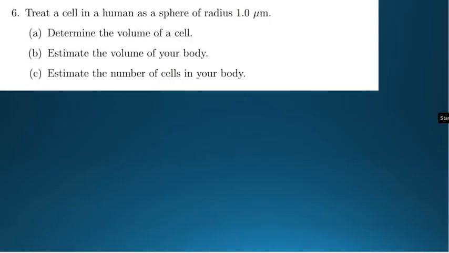So here is how you go about it. The radius has been given to be 1.0 micrometers. To convert this into meters, because micro is a prefix which is treated as 10 to the power negative 6, we are going to say 1.0 times 10 to the power negative 6 meters. Okay, because we need to use the standard units there.